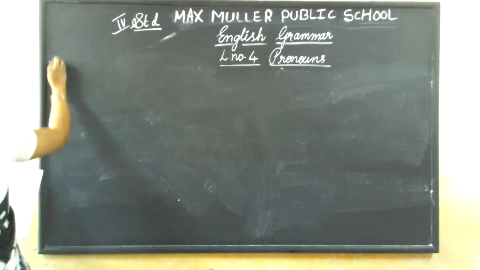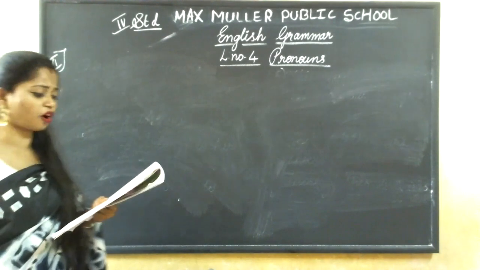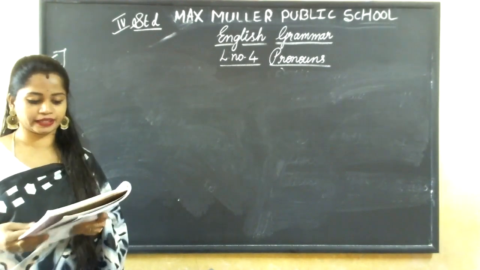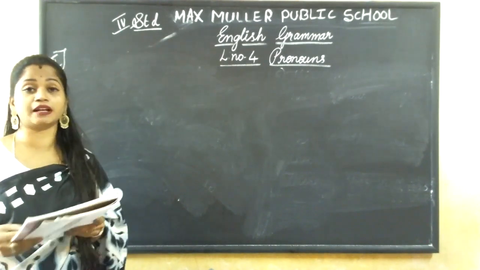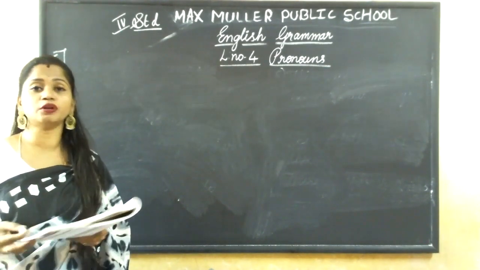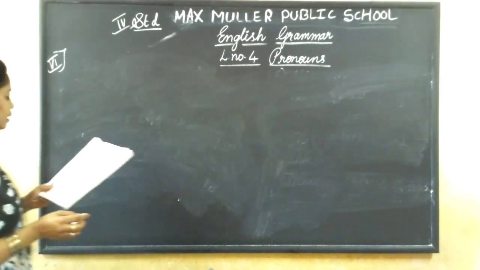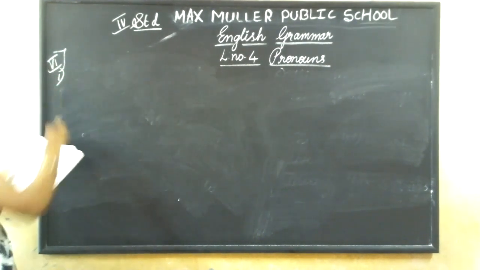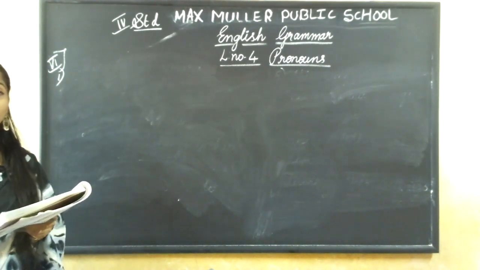Okay. Now, sixth main. What is wrong with the underlined words? Correct them. See, they have given some underlined words. Those words are wrong, it seems. We have to make them correct and write the sentence. See, first one. The cat is our. Our we can't say. The cat is mine.